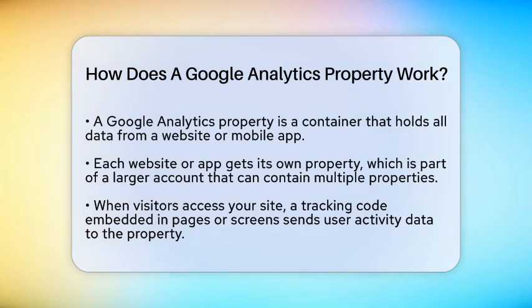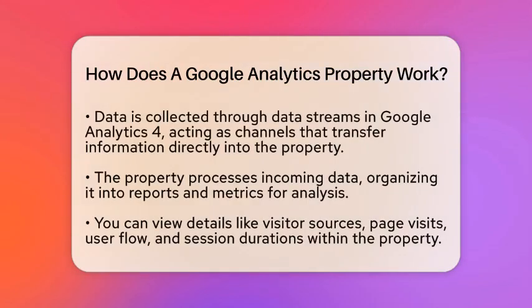Whether you have a website or a mobile app, each one gets its own property. It's part of a bigger setup called an account, which can have multiple properties under it. When someone visits your website, a small piece of code called a tracking code is activated. This code is embedded in your website's pages or app screens. It sends information about what the user does, like clicking buttons, viewing pages, or making purchases.